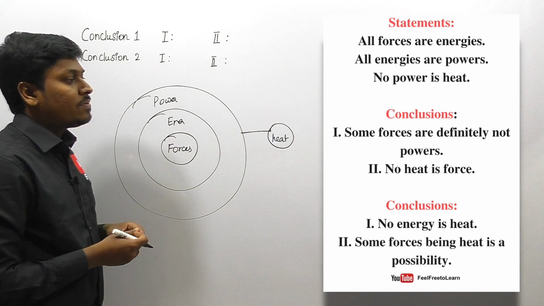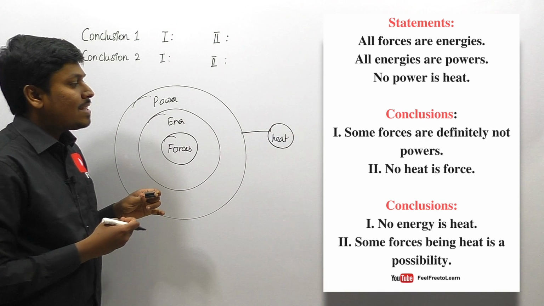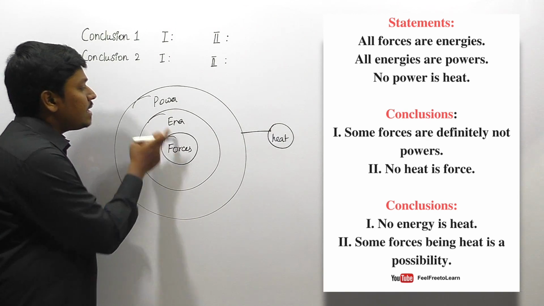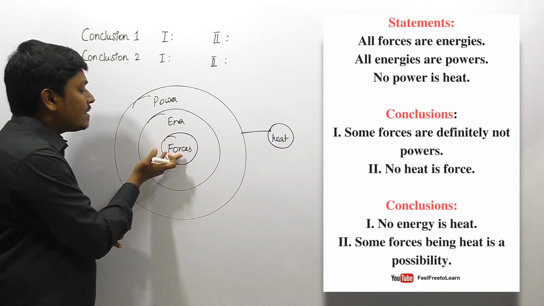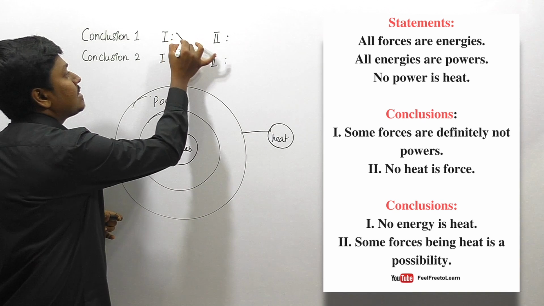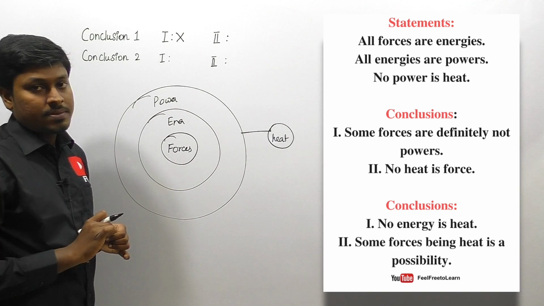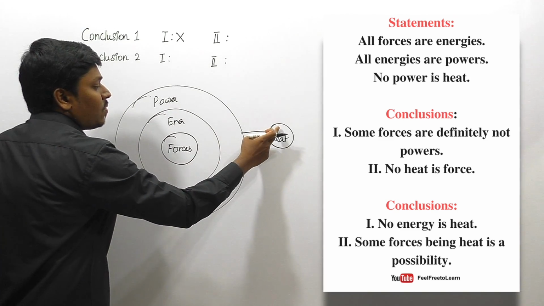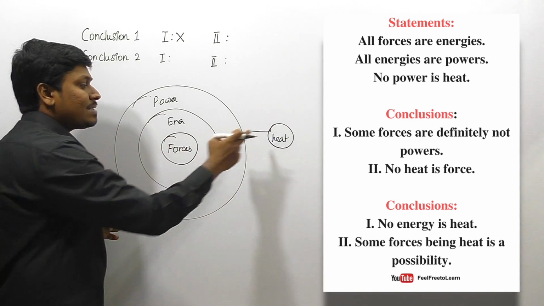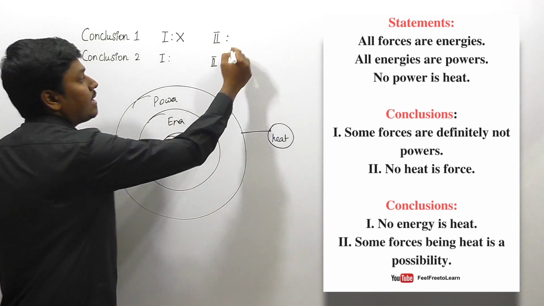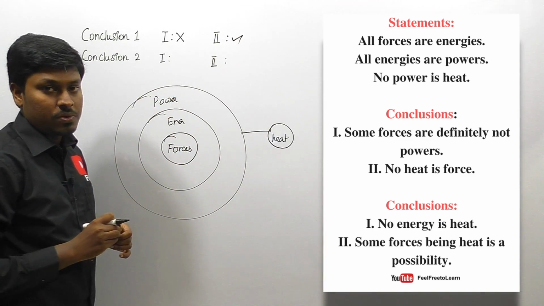So friends, let me move on to the first set of conclusions. Some forces are definitely not powers. They are saying that some forces are definitely not powers, but in this Venn diagram all forces are powers. How can they say that some forces are not powers? So which is exactly wrong. So the first conclusion does not follow. The second conclusion is no heat is force, and we already know that there is no connection between heat and energy, and also no connection between heat and force, and they are saying that no heat is force, which is exactly correct. So the second conclusion follows. So for the first set of conclusions, 2 alone follows.